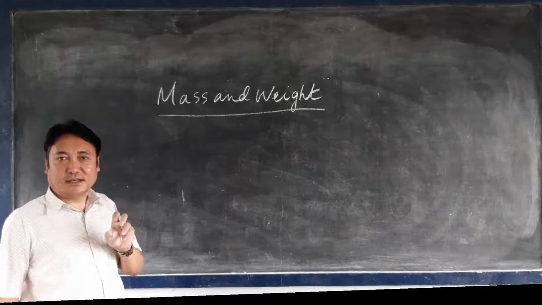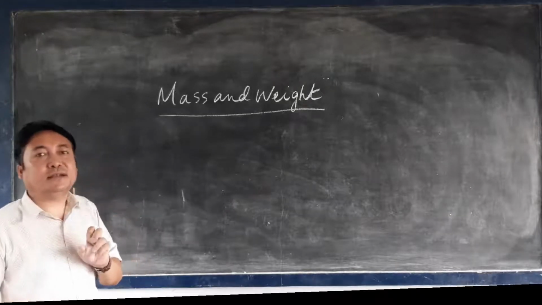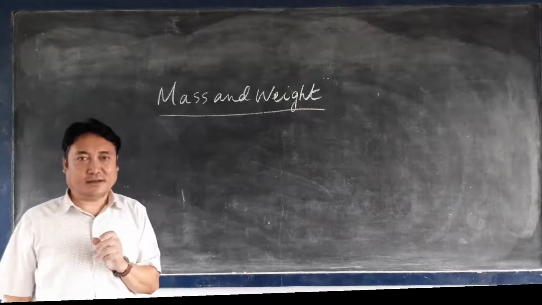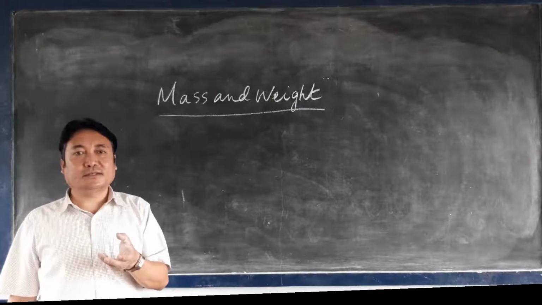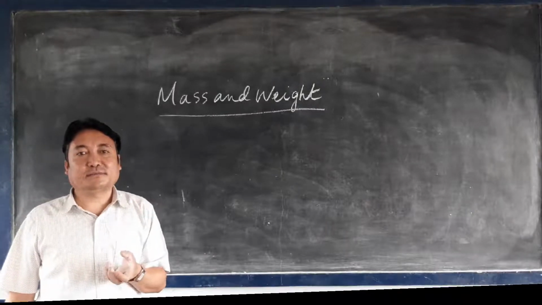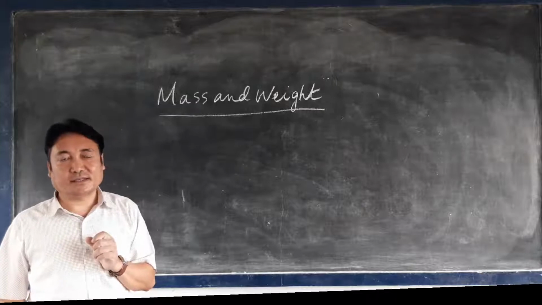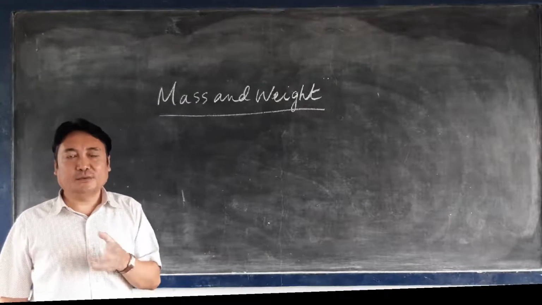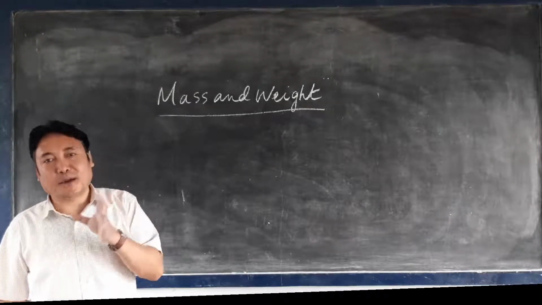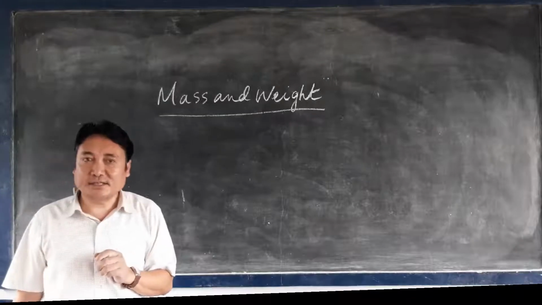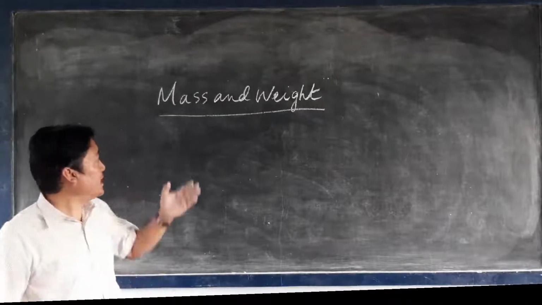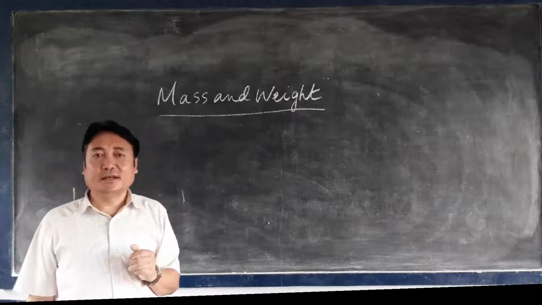Now what is matter actually? Matter is anything which has mass and occupies space. Any object which has mass and occupies space is considered as matter.